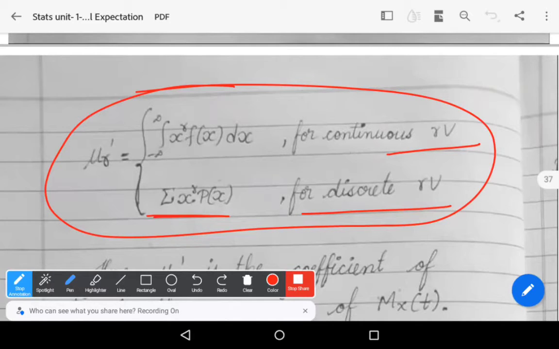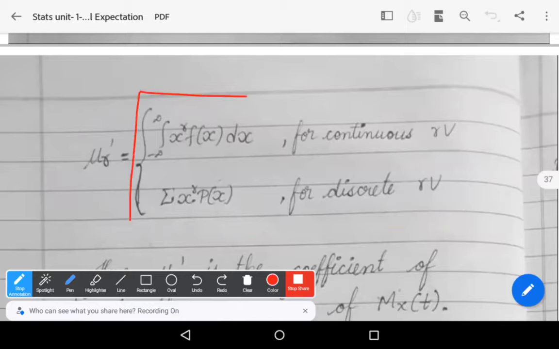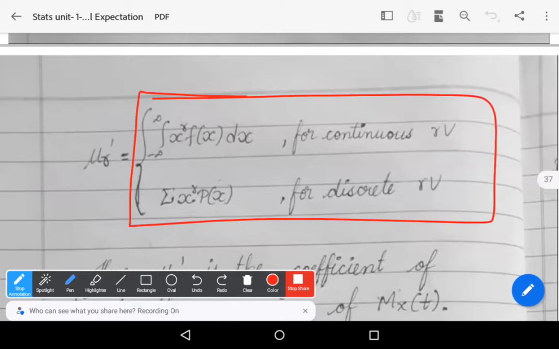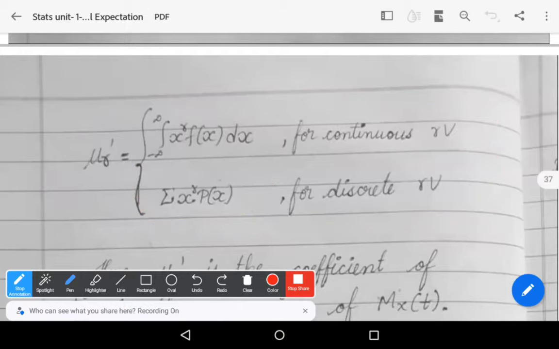What is mu r dash? Mu r dash is nothing but the rth moment about origin, and it is given by the formula mu r dash is equal to integral minus infinity to plus infinity x power r f of x dx for continuous random variable. For discrete random variable, it is summation x power r p of x.